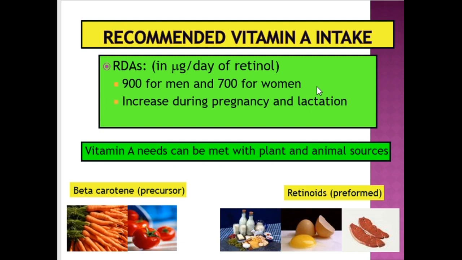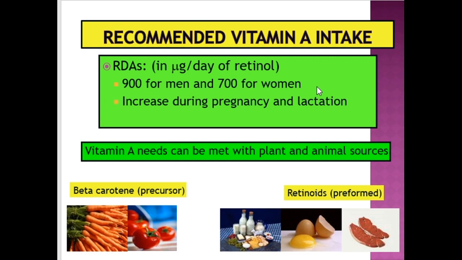Current evidence indicates that vitamin A supplementation during pregnancy does not reduce the risk of illness or death in mothers or their infants.